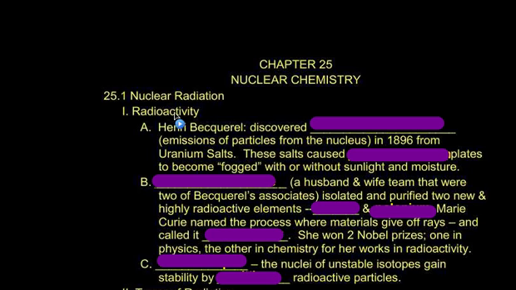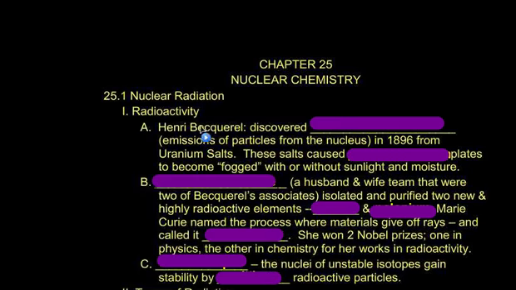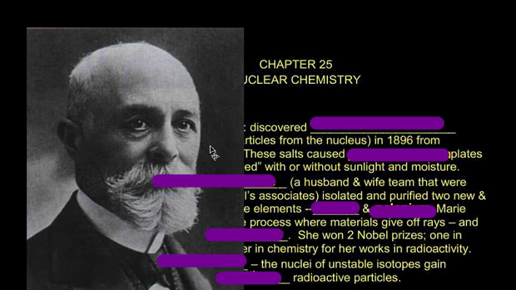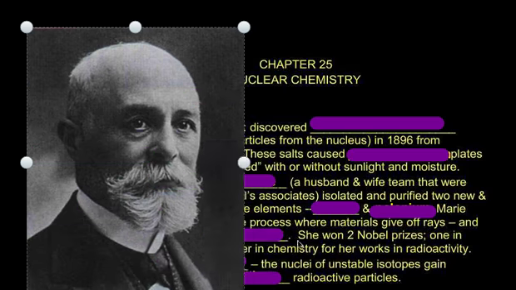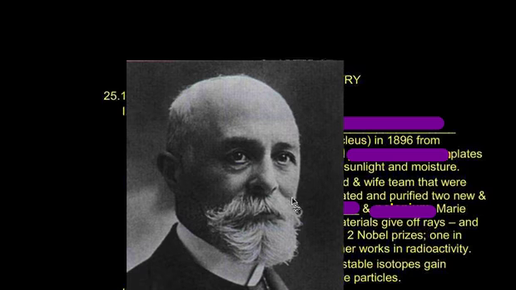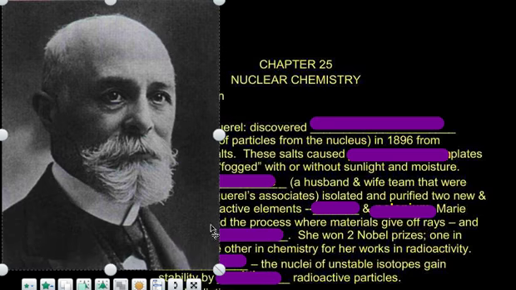Radioactivity was discovered by Henri Becquerel, who is this guy right here. He was the first person to discover radioactivity.